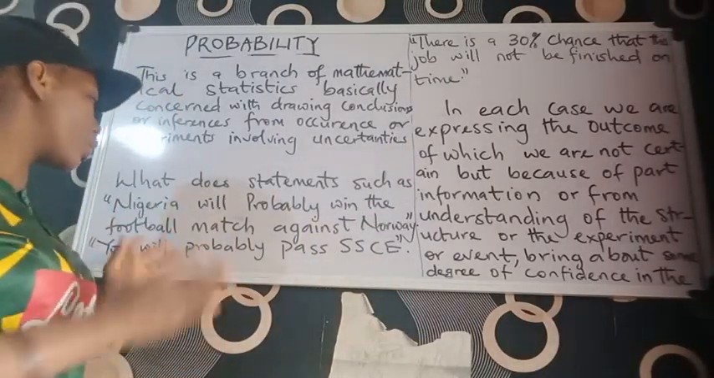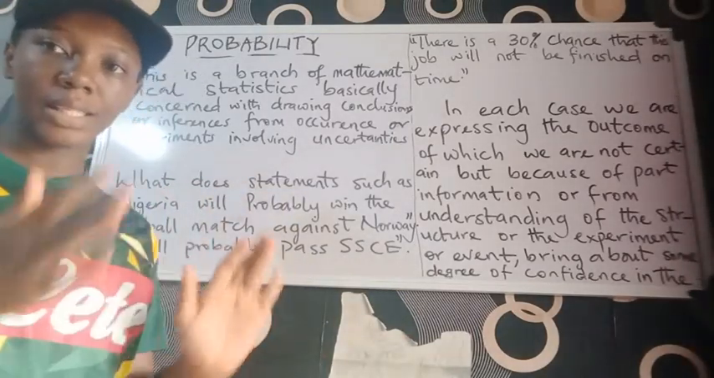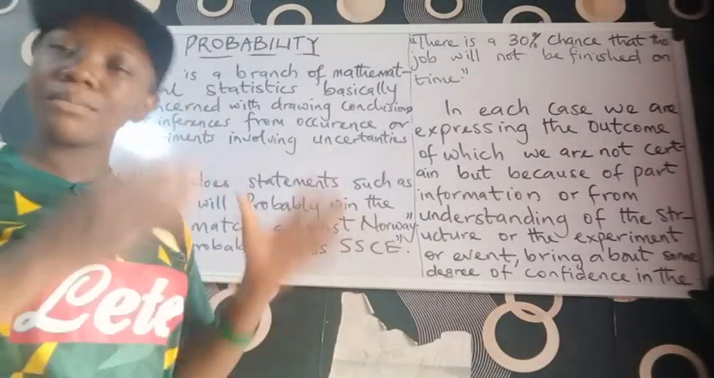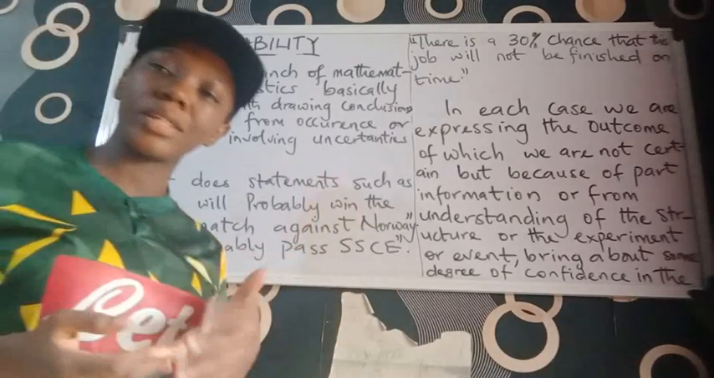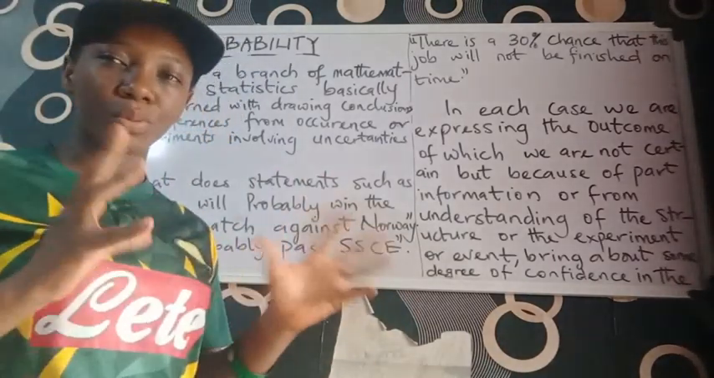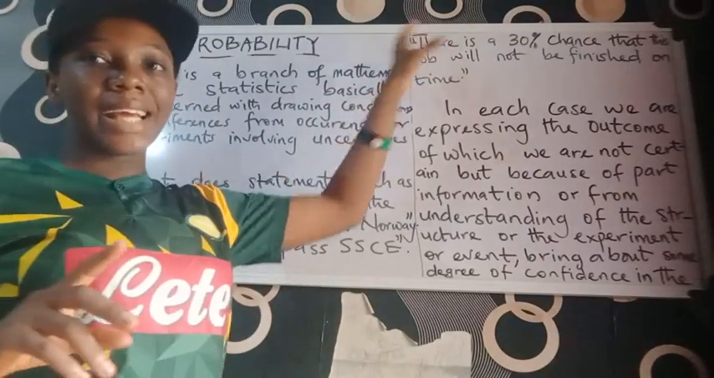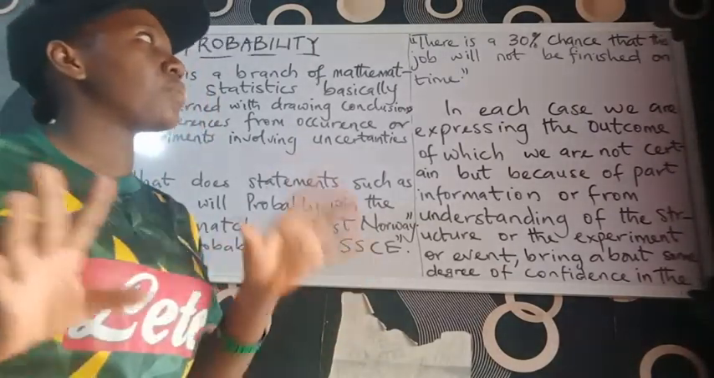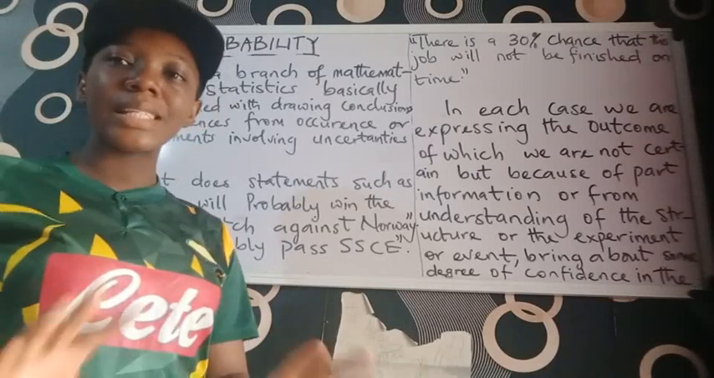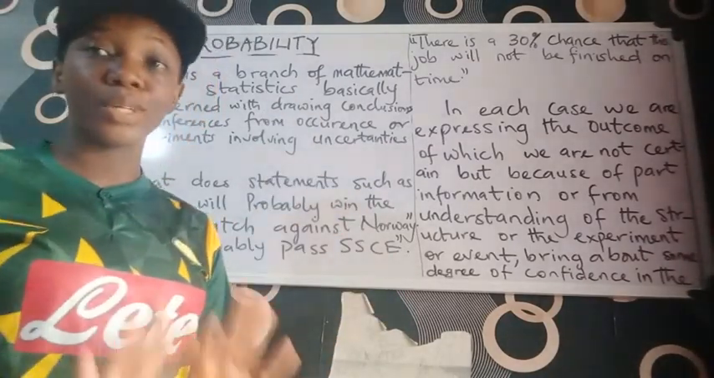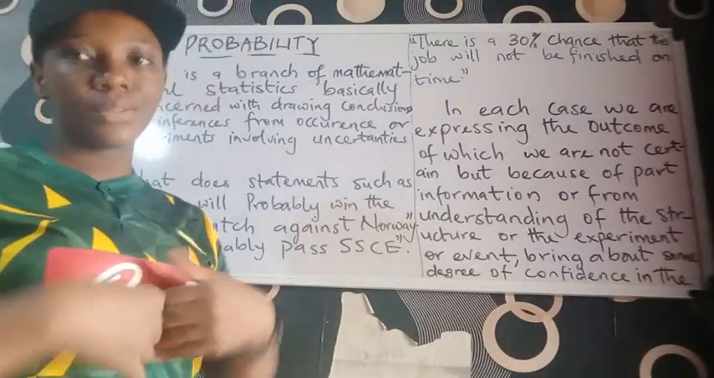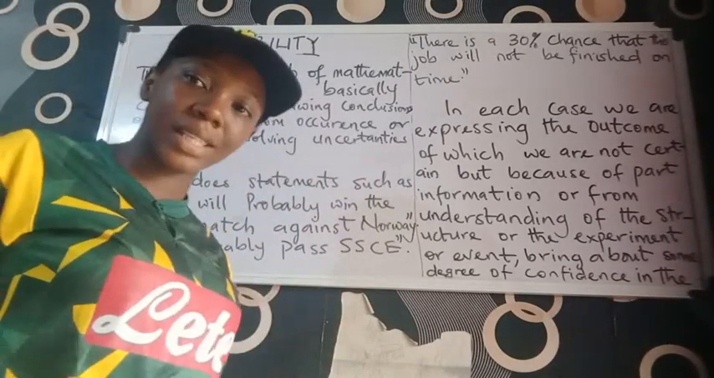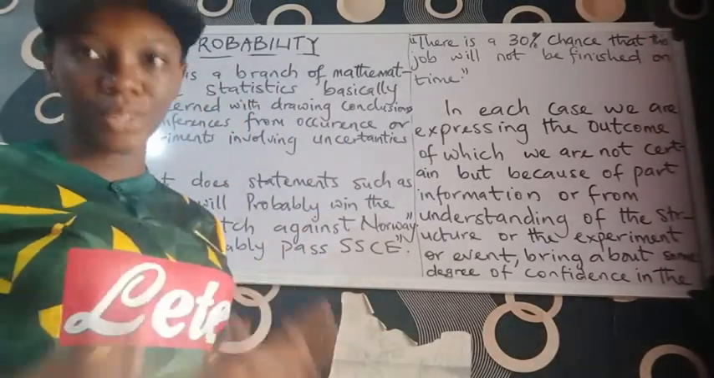We do not know who will win until that person wins. Another example is "You will probably pass SSCE." Until the exam is conducted and the result is out, we cannot tell whether this person passed or failed. Look at this other example: there is a 30% chance that this job will not be finished on time. We do not know until the job is finished or that day is over. You cannot tell whether this job will continue the next day or finally finish.